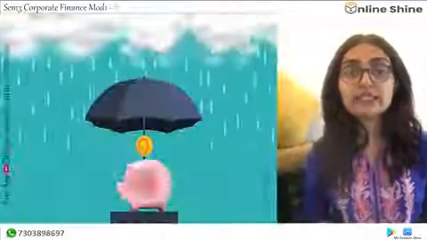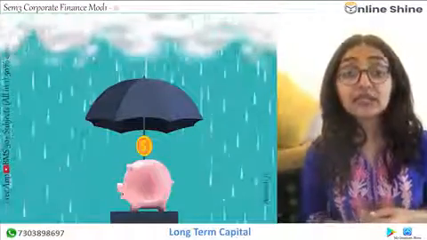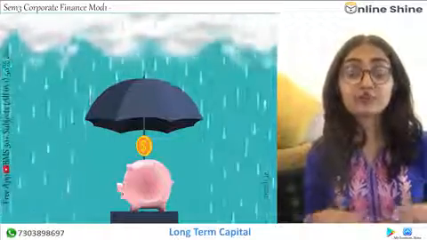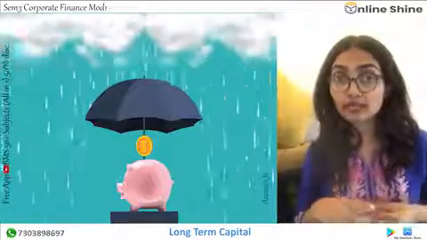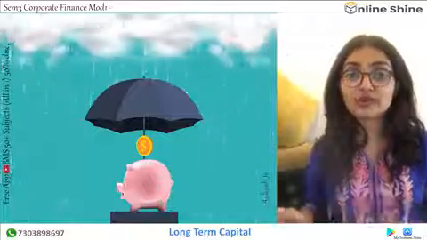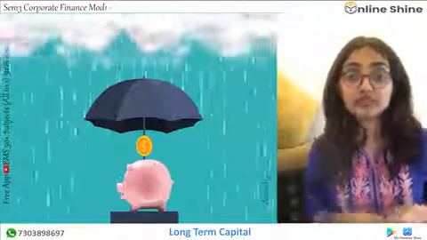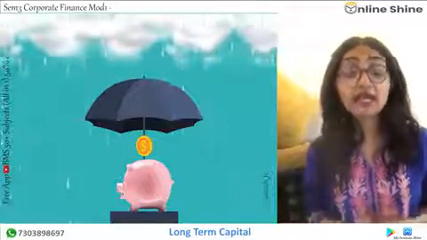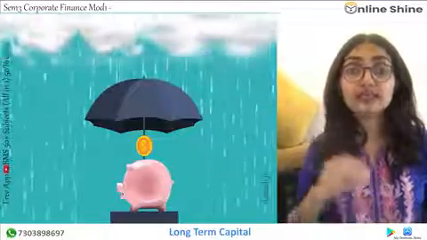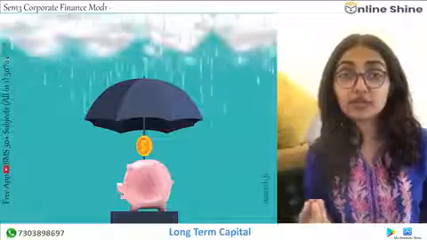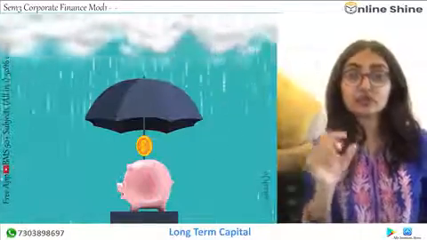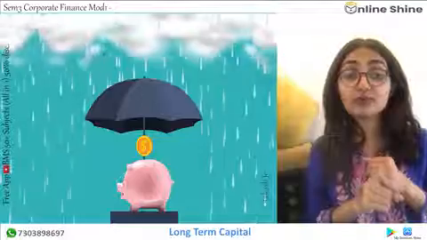For the company, these are long-term capital. They have no interference of debenture holders. See, equity shareholders have a voting right, but debenture holders don't have any voting right, so there is no interference. There is a tax benefit: if you pay the interest on debentures, you will get a tax benefit. There is a lower rate of interest than the dividend. The dividend which you pay is higher than the interest. Interest is a fixed rate, so it is a lower rate.